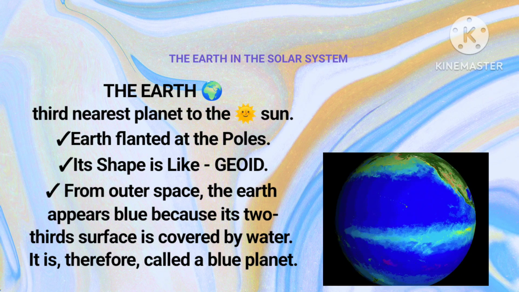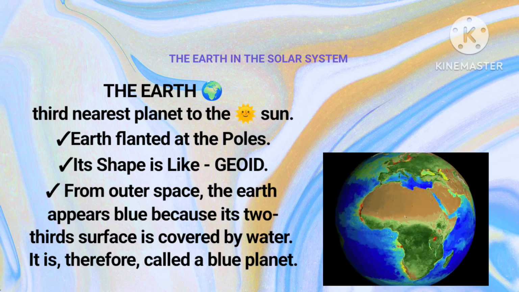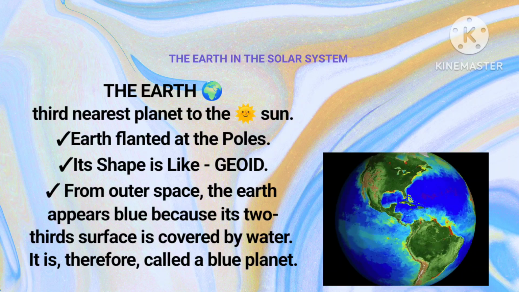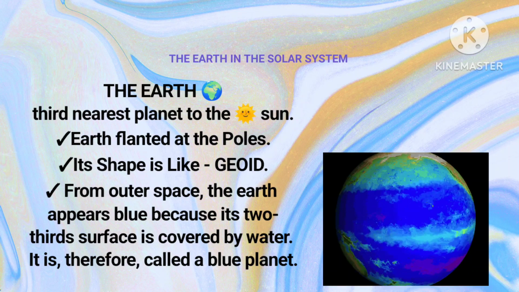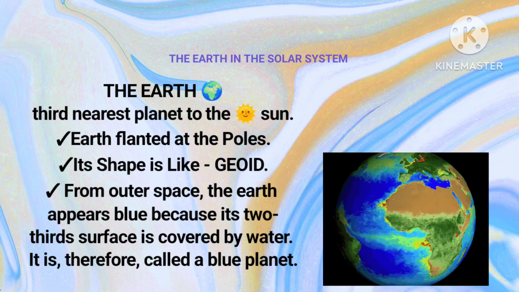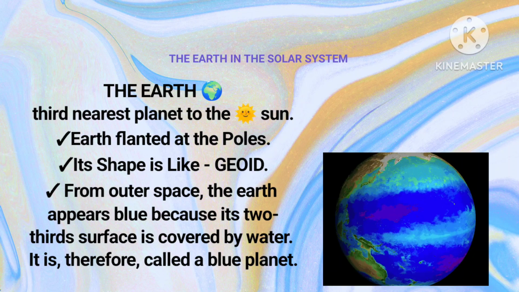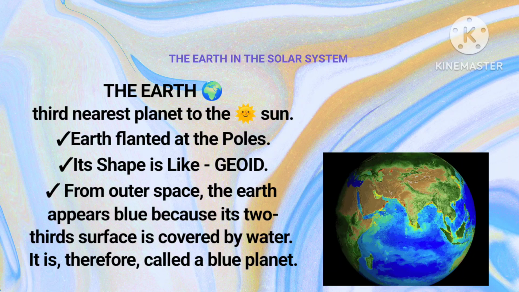The Earth. Earth is a planet. It is the third nearest planet to the Sun. The Earth is flattened at the poles and its shape is like a geoid. From outer space, the Earth appears blue because two-thirds of its surface is covered by water, and it is therefore called the blue planet.